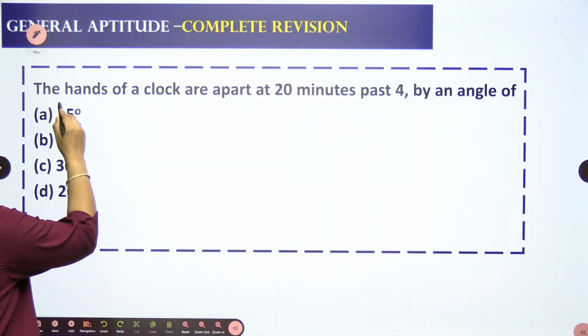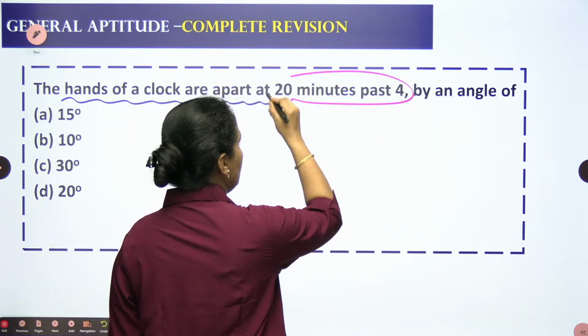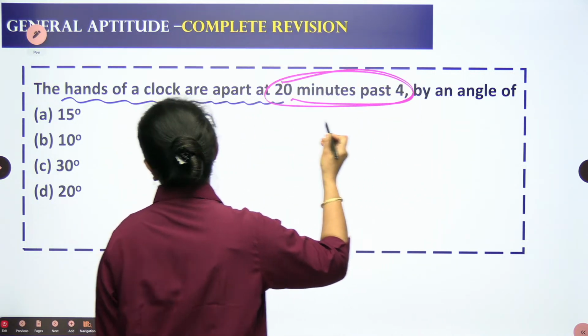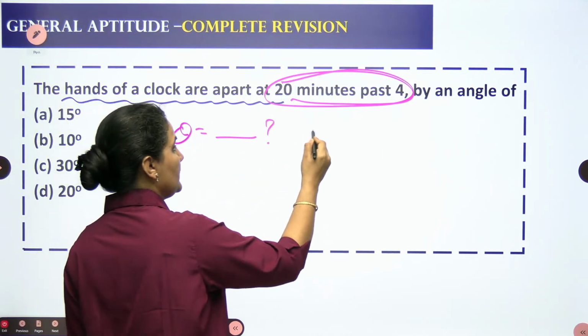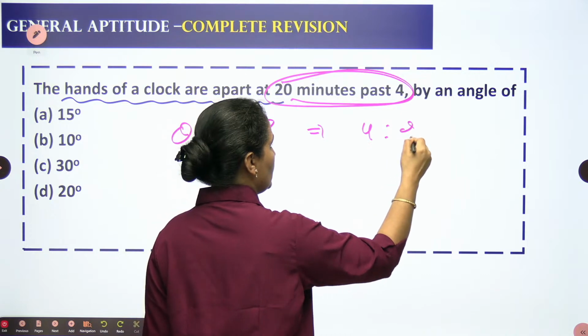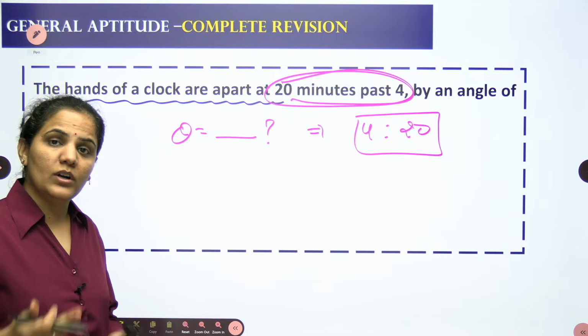So the very first question we have: the hands of a clock are apart at 20 minutes past 4, by an angle of which one? So we need to find the theta when the time is 4 o'clock 20 minutes. 20 minutes past 4, what will be the angle?